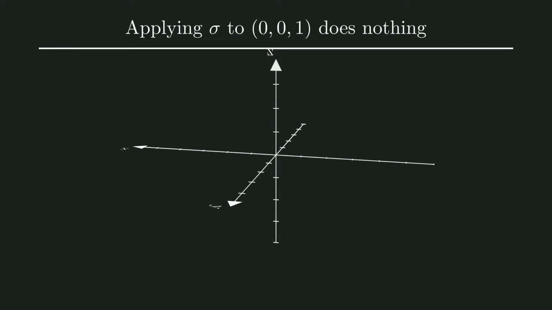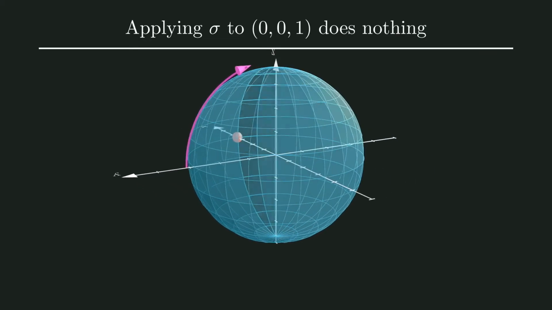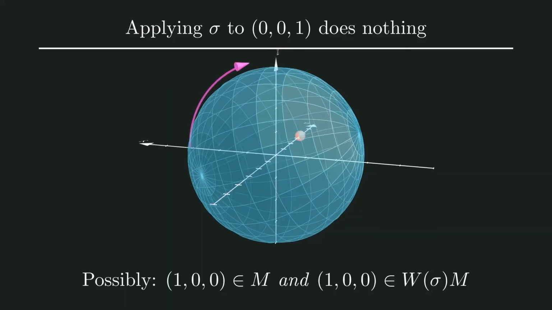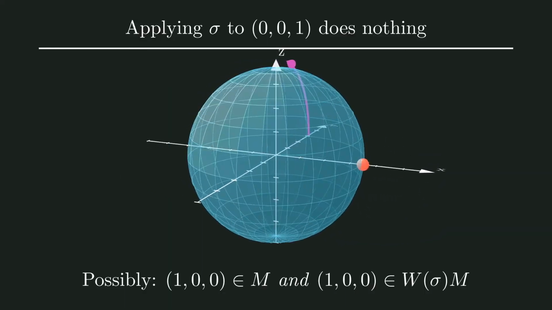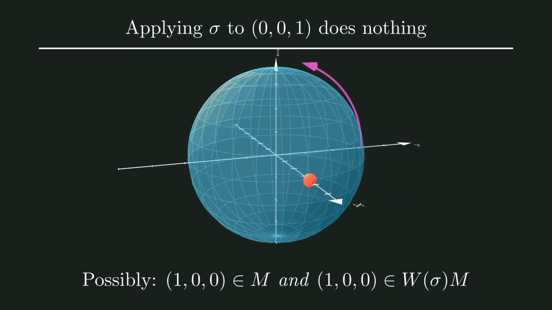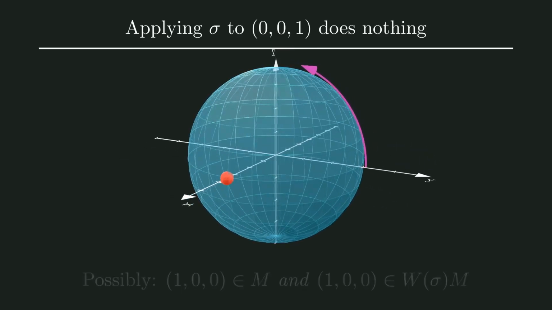Let's see this visually. Applying sigma to the whole sphere looks like this. The red dot is the point (1, 0, 0), and as you can see, it is entirely unaffected by the rotation.